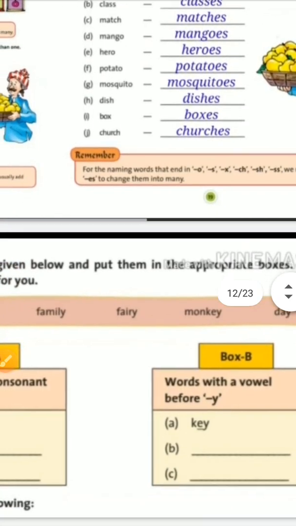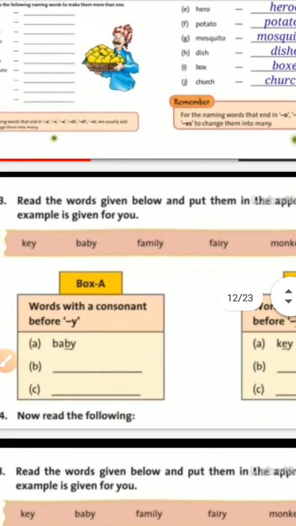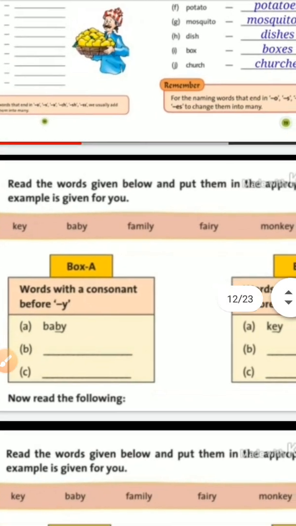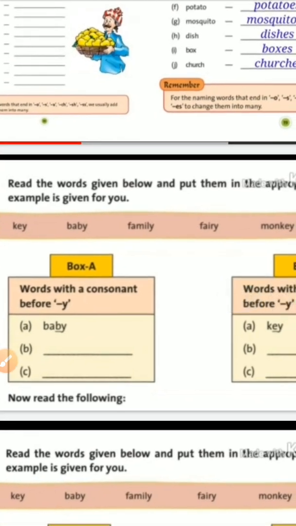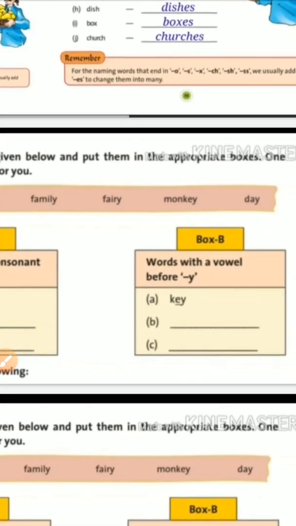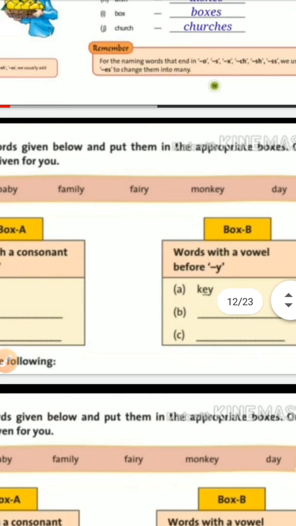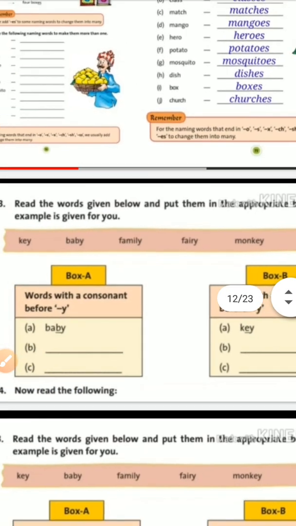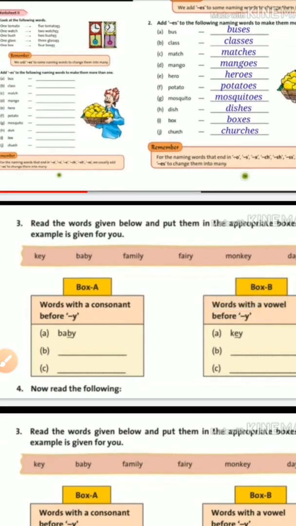So you can see the things which I have earlier explained to you, and one has changed into many by adding es. Now on the next page you can see there are two columns drawn on the page. One column has words with a consonant before y and the other words with a vowel before y. Now you can see there are several words written in the help box also.